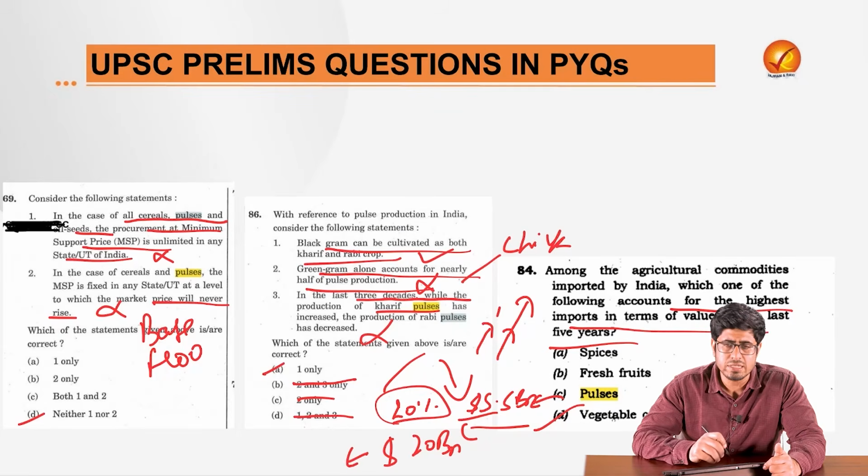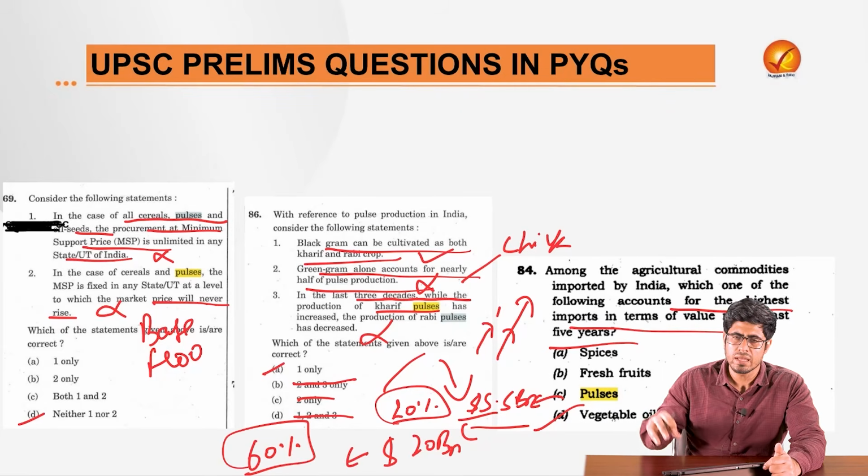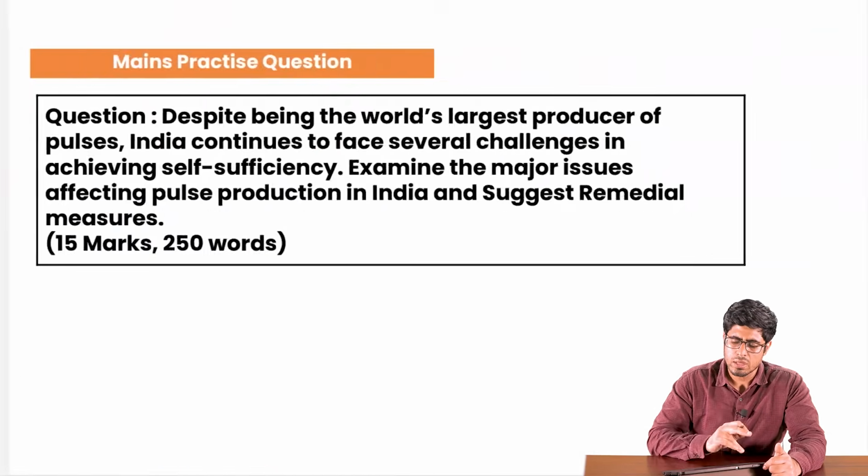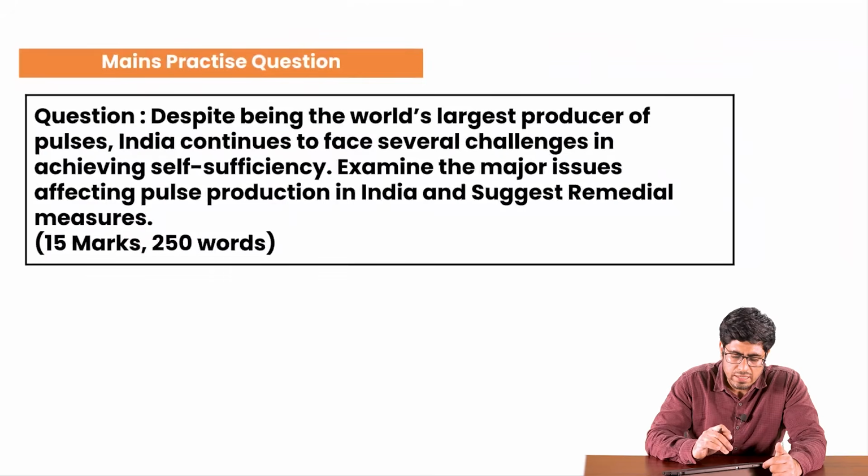But in case of oilseed, we are import dependent up to the extent of 60% of all the oilseed that we need. It is 60% of that is imported, right? So there are major differences between them. You are given a practice question here. Please try to answer this question and get it evaluated from your mentors.